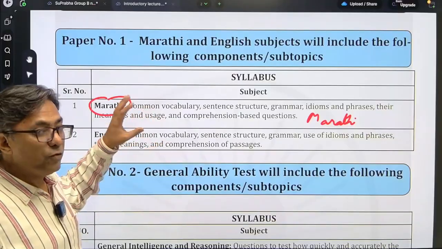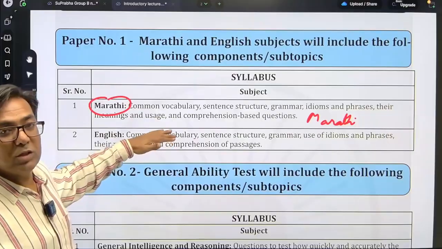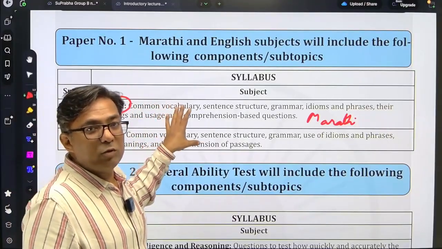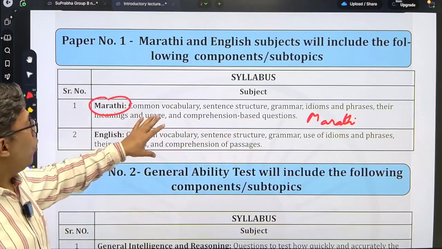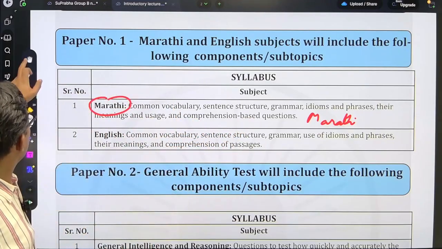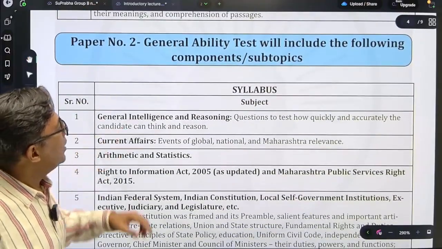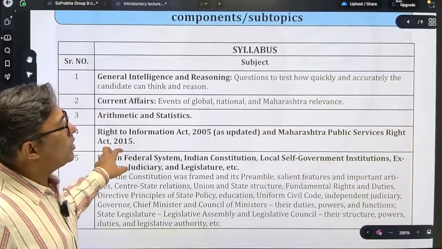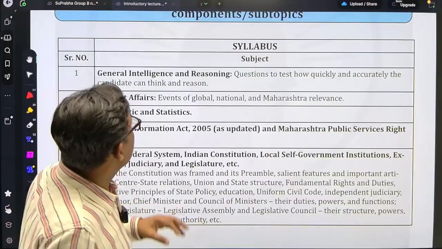So Marathi and English, the first mains paper, has 50 questions in Marathi and 50 questions in English, 100 questions in all. Time allotted is 1 hour for these 100 questions, and the total weightage is 200 marks. All MCQs. And the second paper is the general ability test, which will again include some of the syllabus points which you had for prelims. So general ability test, 100 questions.